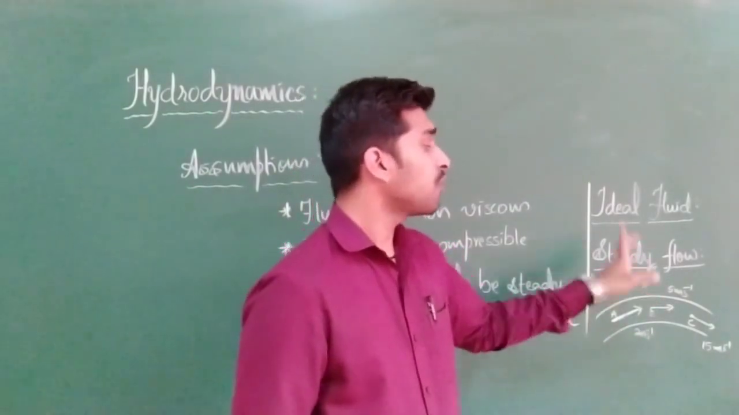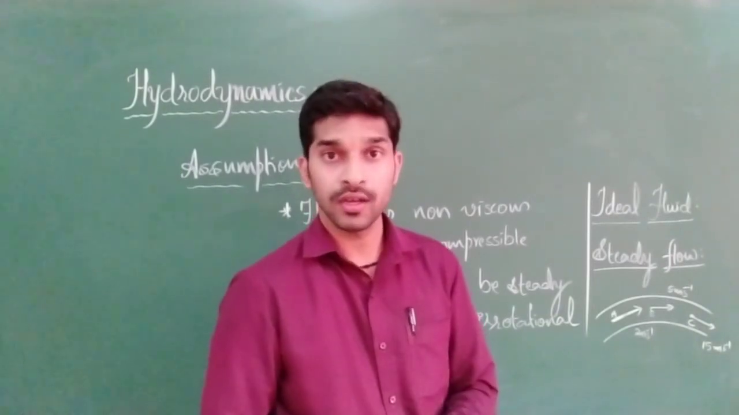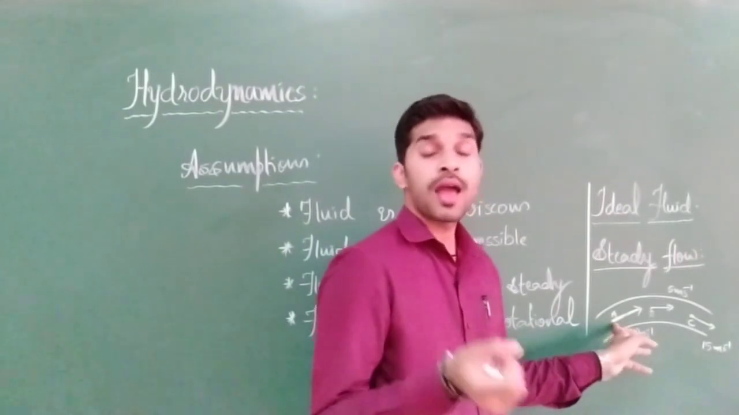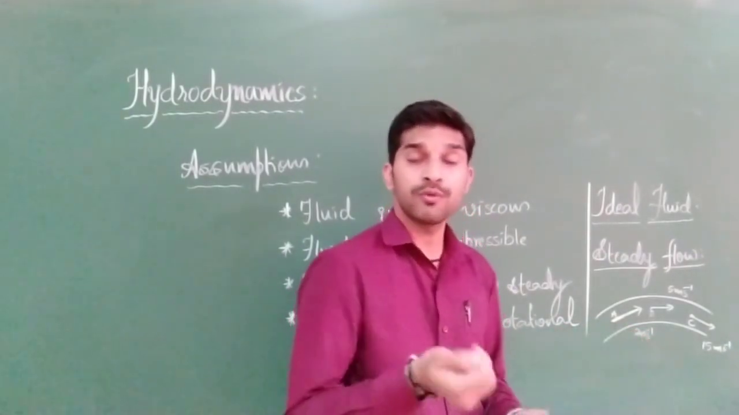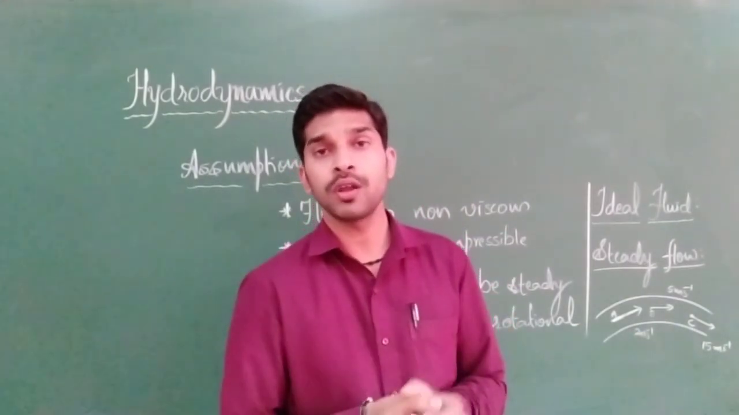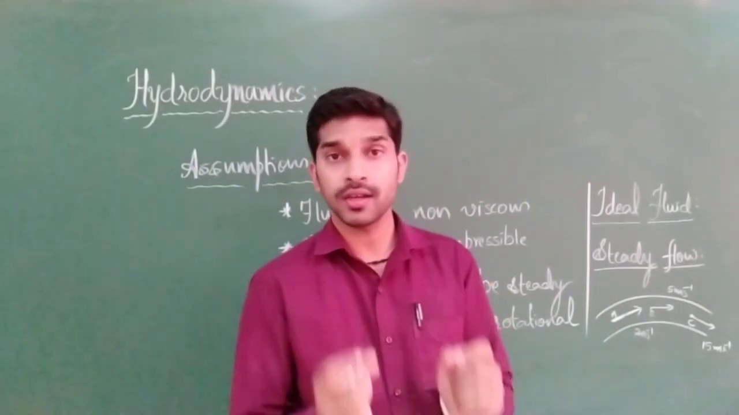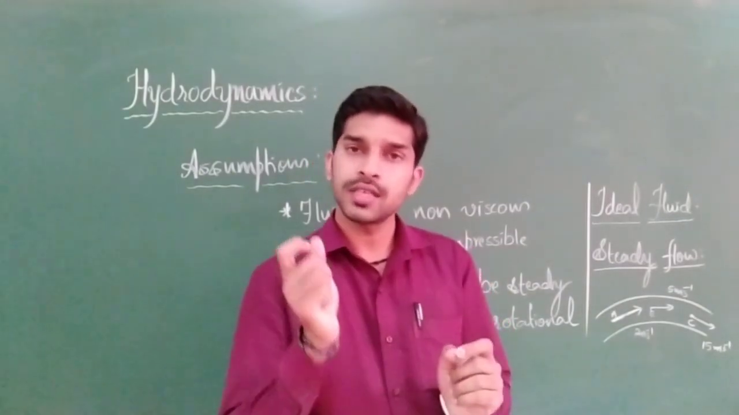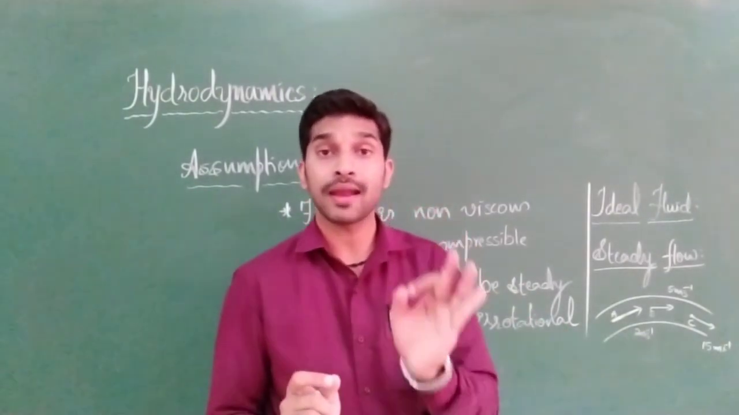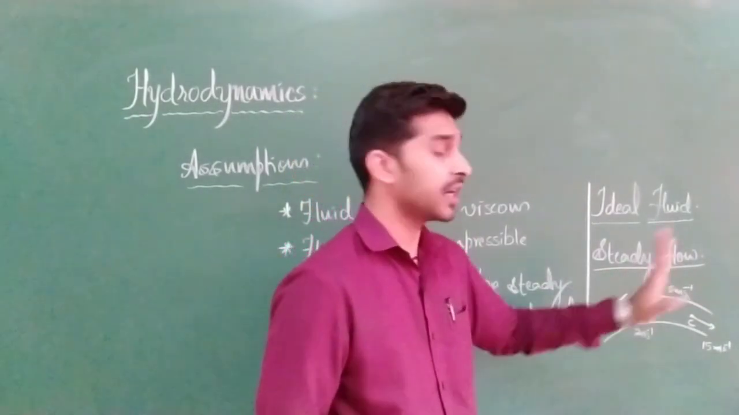So the flow of a fluid is said to be steady if all the particles of the fluid flow in a steady manner. How do they flow in a steady manner? If we are cross-checking the value of velocity at a particular given point, all the fluid particles should attain the same velocity at that given point, both in magnitude and direction. That is the meaning of steady flow.